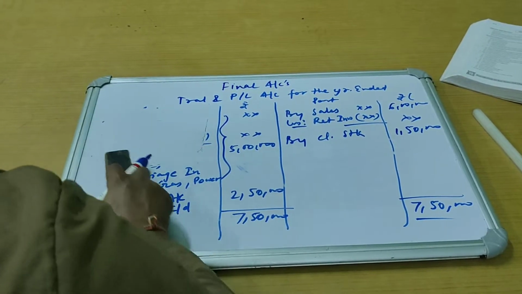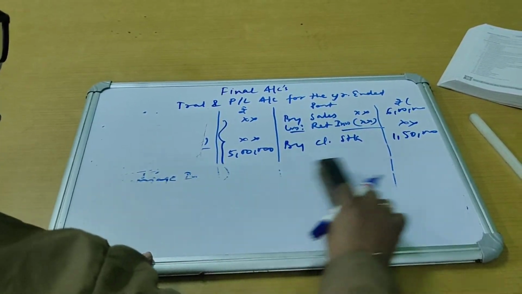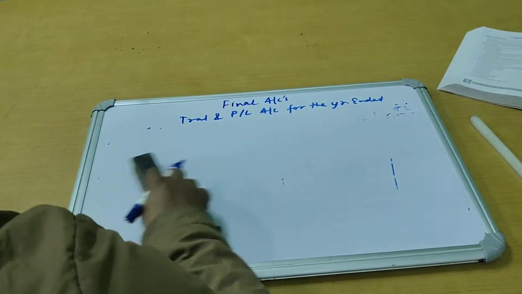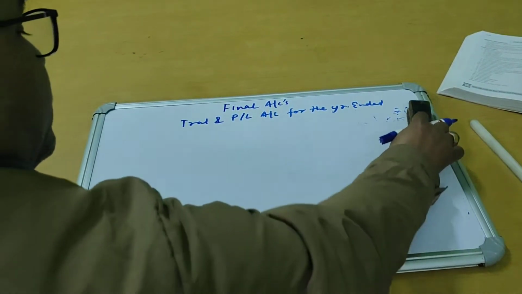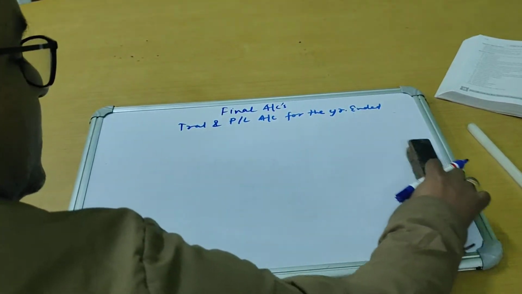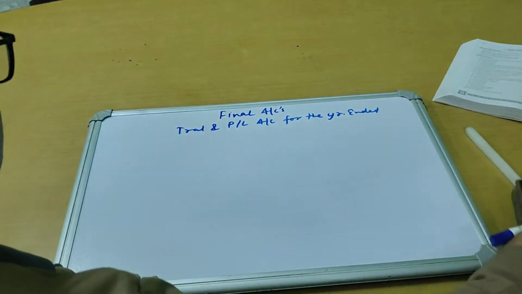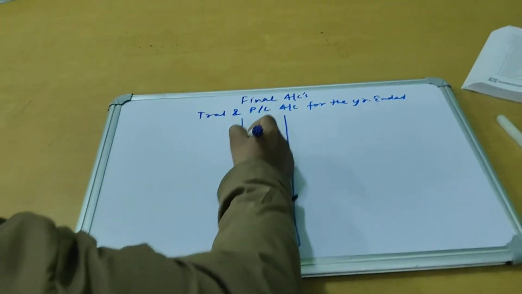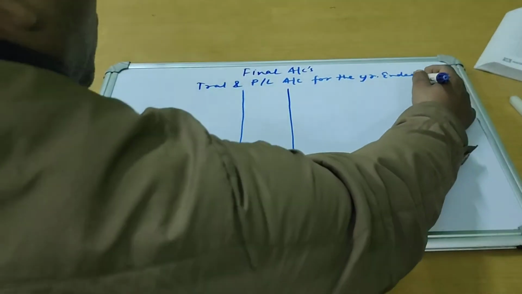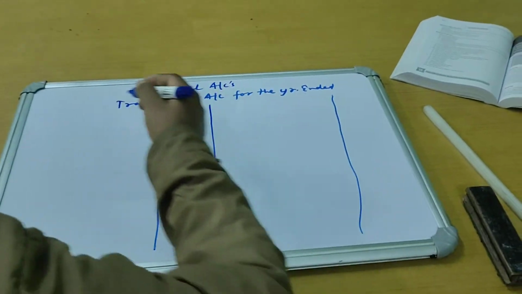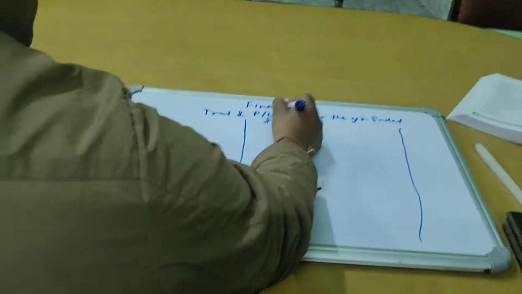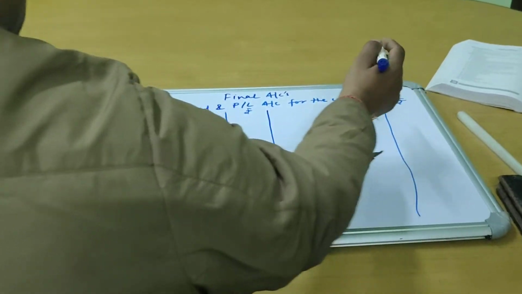Just within a few minutes you should be able to grab what is to be prepared or shown, where the trading PL account is prepared in an integrated form. This is the extension of the previous trading account. Again you have both debit and credit sides.